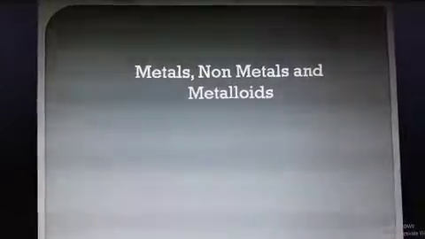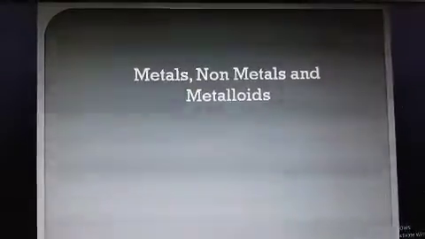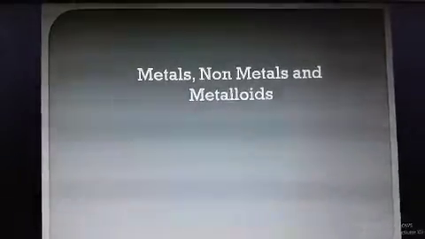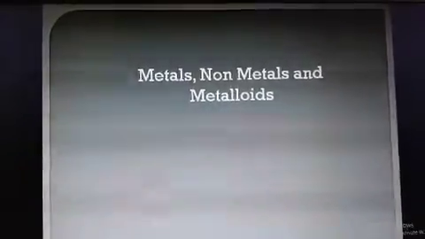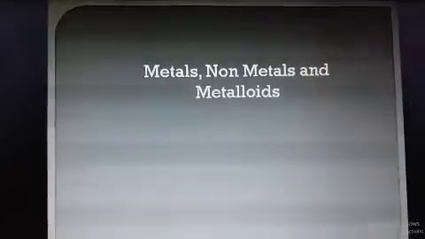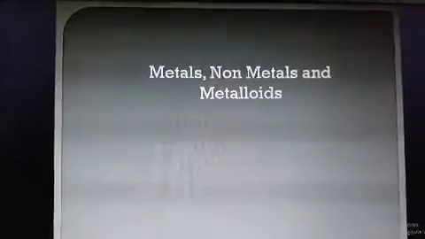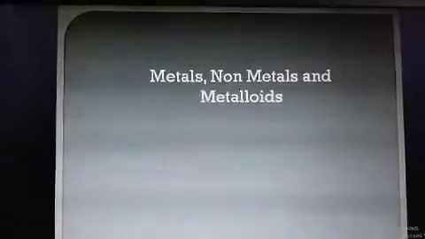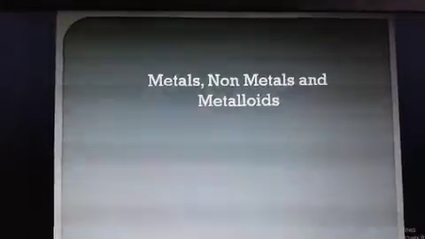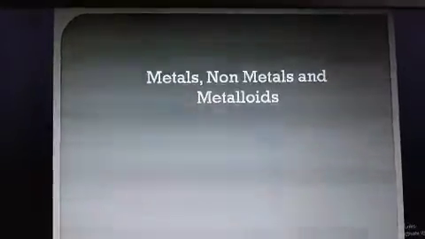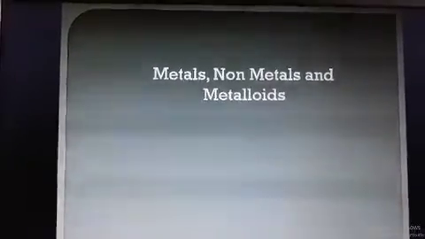Non-metals are those substances which can accept electrons, they are known as non-metals. Just like chlorine, it will accept one electron to form Cl-. So specifically we can say that non-metals are those substances which can accept electrons to form negative anions.